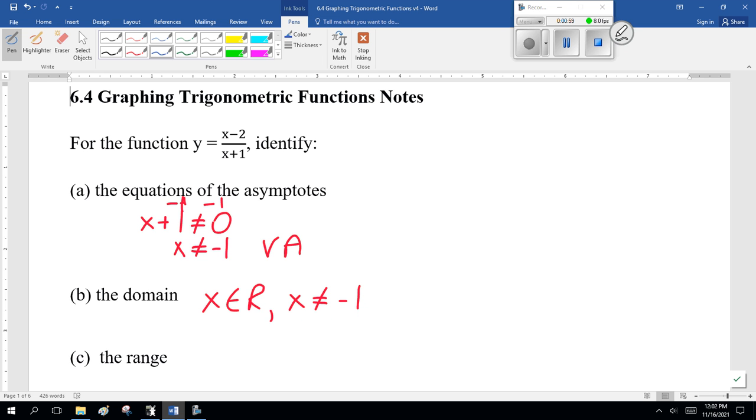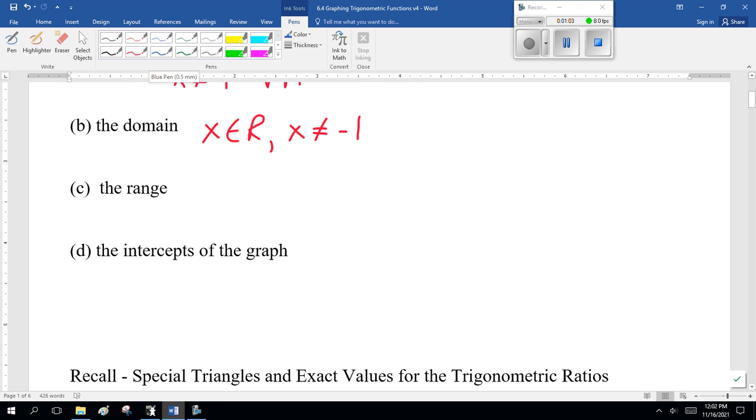Now, the range. Here, it's some sort of function that goes like this, I'm assuming. So, y is all real. Now, since I haven't drawn the graph, I have to do some thinking. When talking range, we're talking horizontal asymptote.